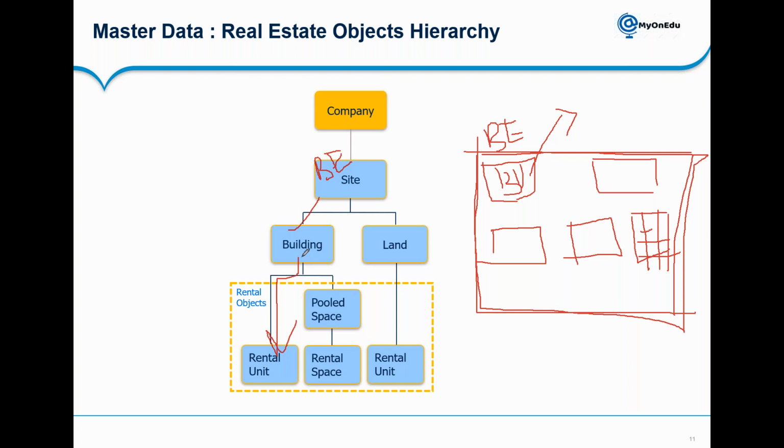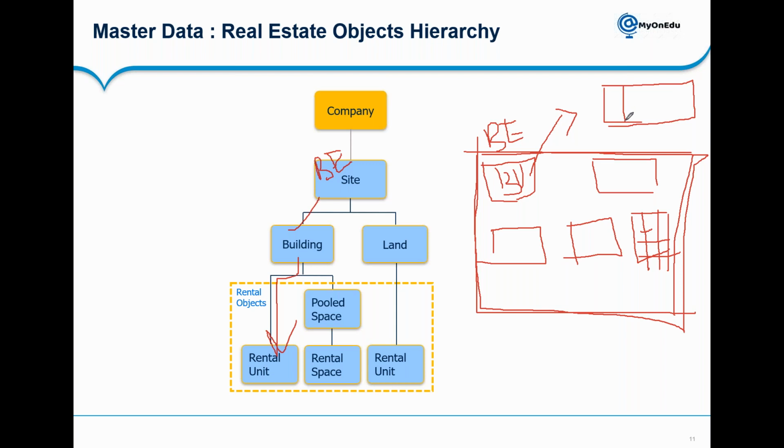And next, pooled space. What is that? In the same building, you may have some open space. For example, let's say on the ground floor you have some commercial area. You say that the entire ground floor I'll give for commercial purposes. So that particular area you can call a complete pooled space.